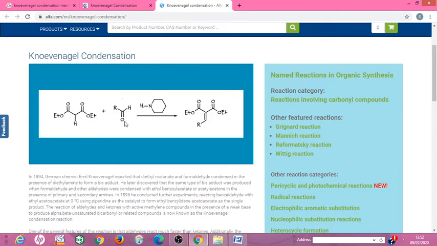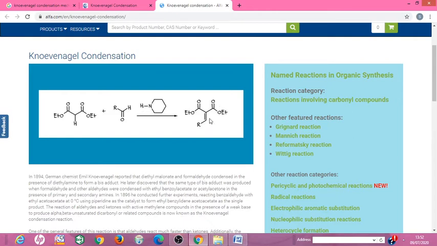In Knoevenagel condensation, when an aldehyde not having alpha protons is treated with an active methylene compound in presence of a base, the base being piperidine (we can also use pyridine), it forms an alpha beta unsaturated ester, known as the Knoevenagel condensation reaction.